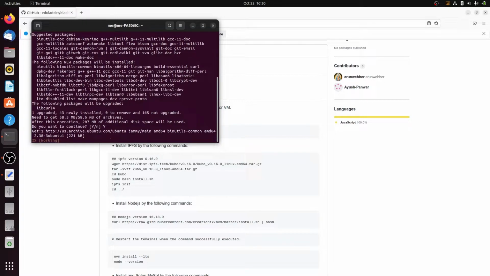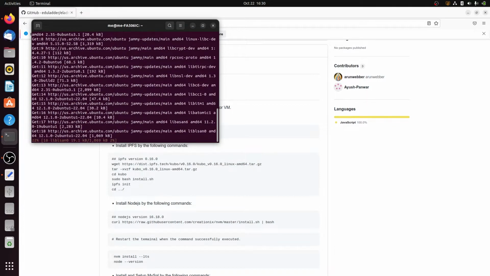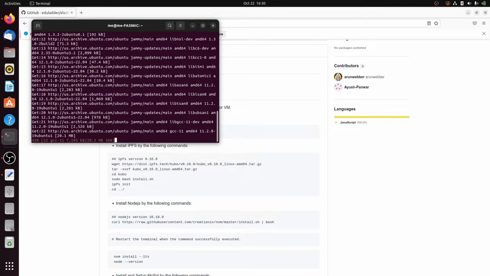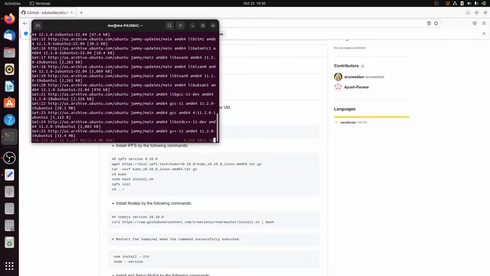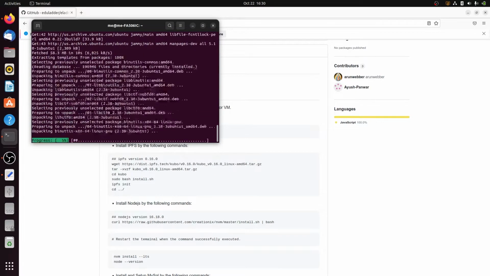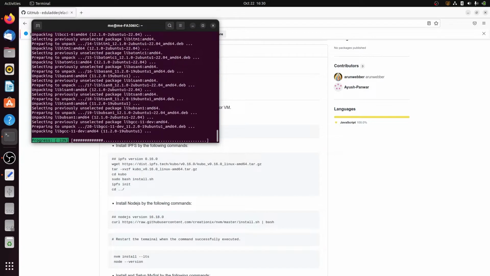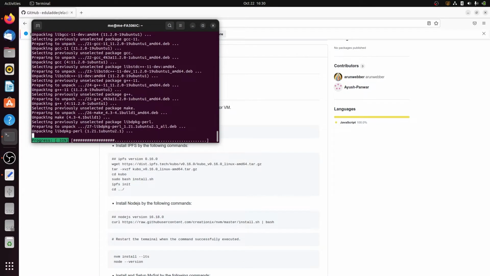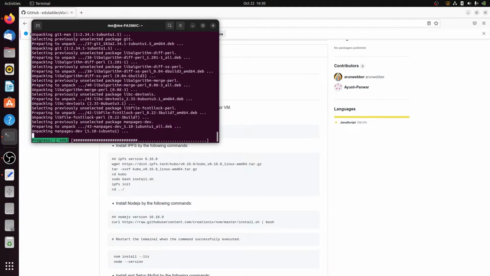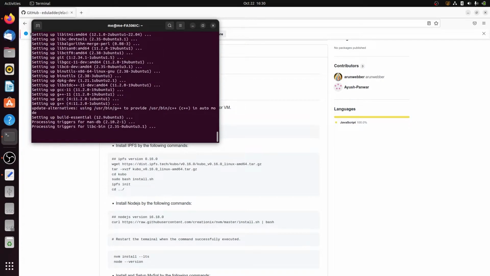Now wait for the installation to complete. As you can see, our essential tools are successfully installed.